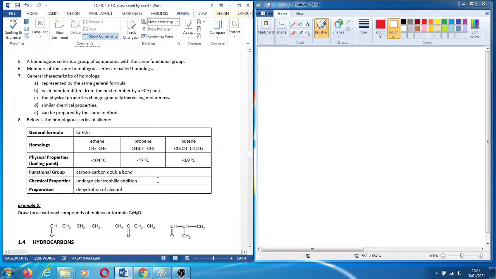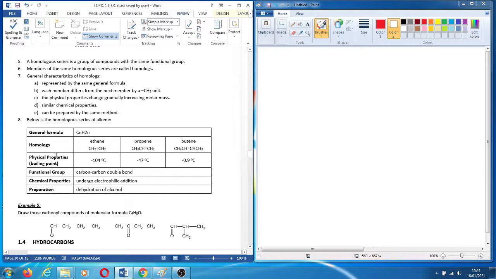Okay, example here for the series of alkene, the general formula CnH2n. Alkene is C double bond C. The homologs example, you have carbon 2, carbon 3, carbon 4. All of these are alkenes.